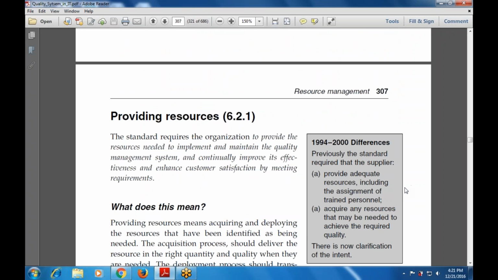Now next is providing the resources. So just read out how to determine the resources, then next is providing the resources. Read it out for five minutes.